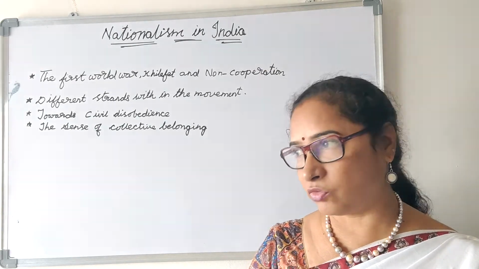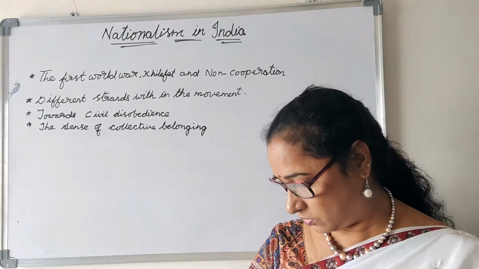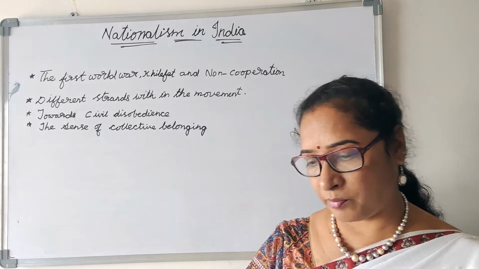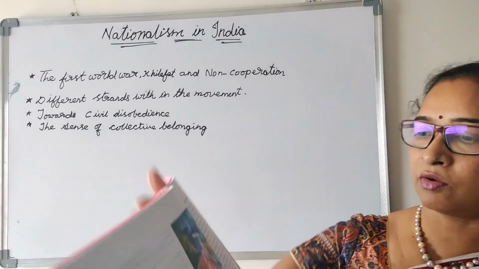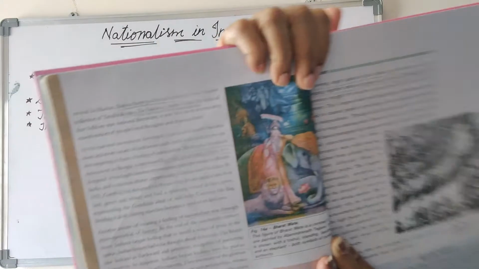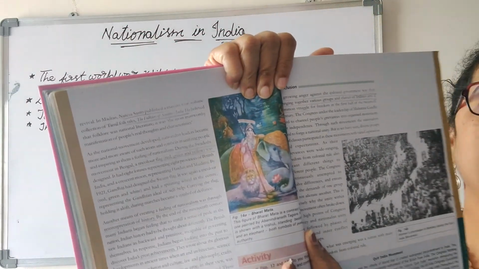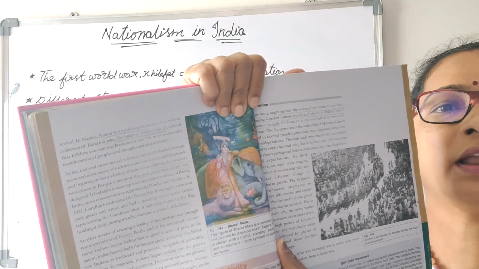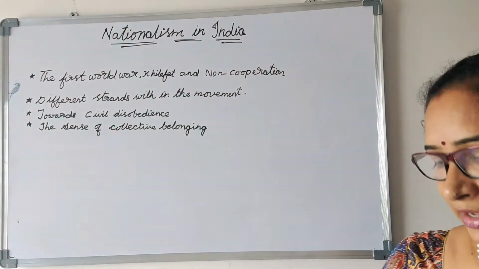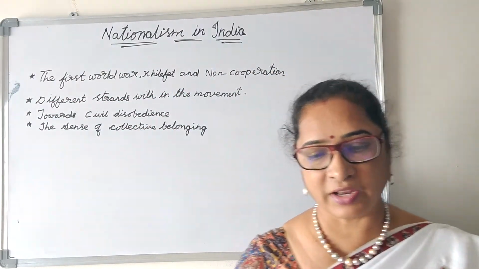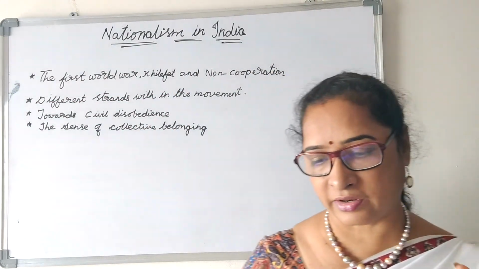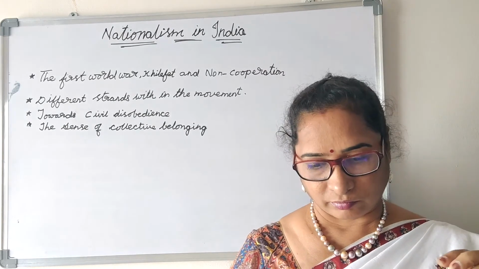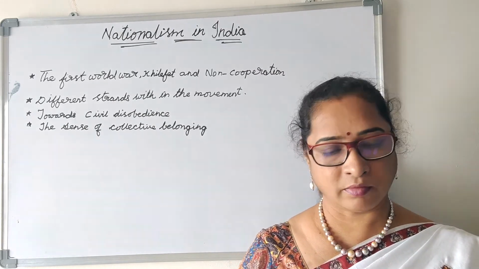And one more Bharat Mata was also painted, again by Abanindranath: Bharat Mata with a trishul, a lion and an elephant. In this way the feeling of oneness came.